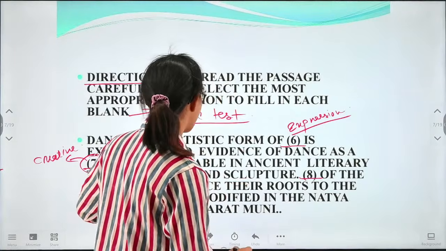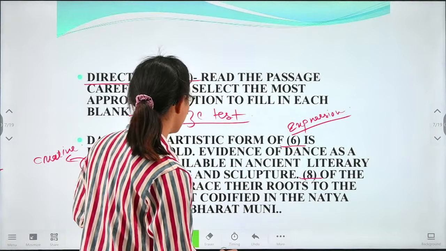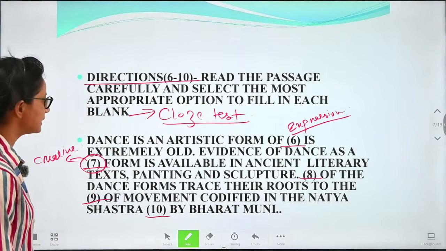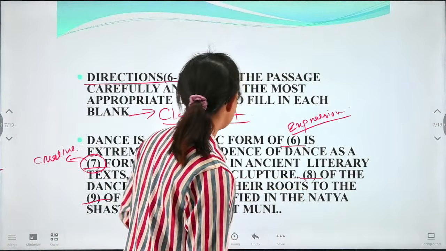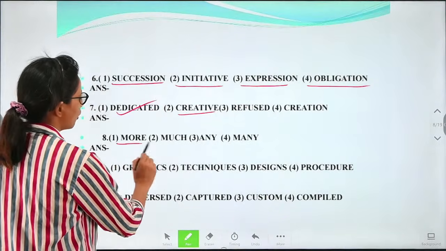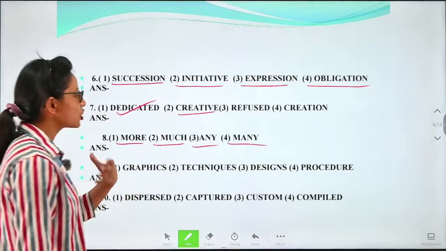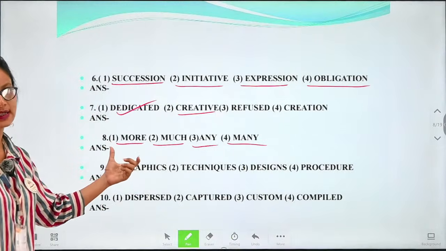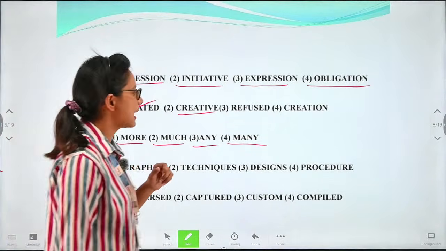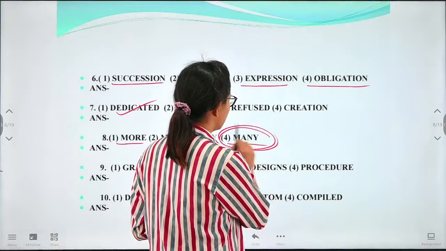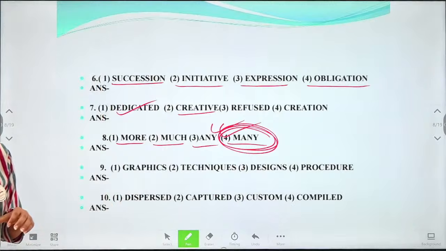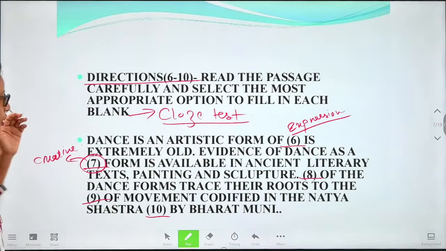Next: dash of the dance forms trace their roots to the dash of movement codified in the Natya Shastra dash by Bharat Muni. We will see the options for the first blank, dash of the dance forms. How many? We have options: more, much, any, many. We cannot consider more, we cannot take much, we cannot take any. So we will have to take many. So the answer will be many of the dance forms.